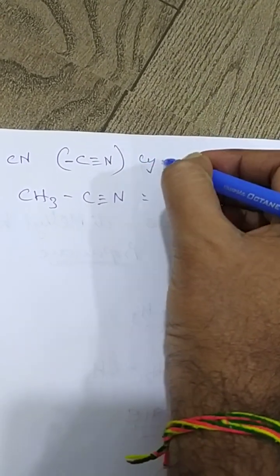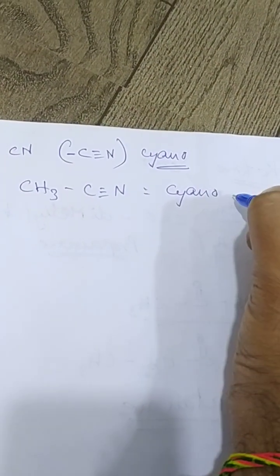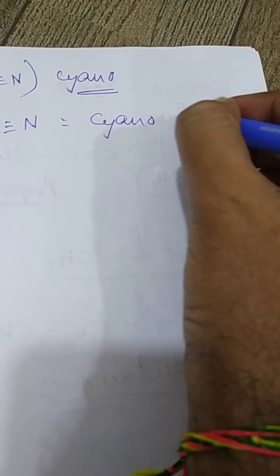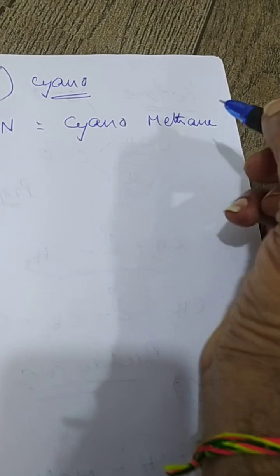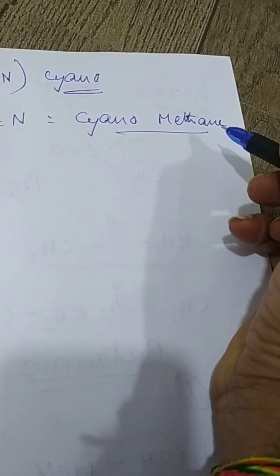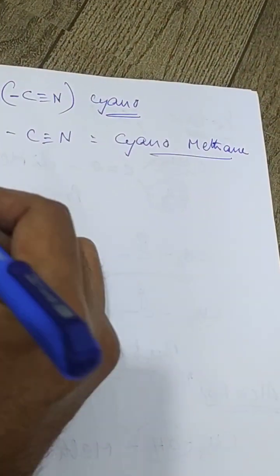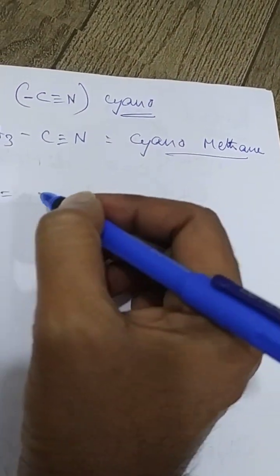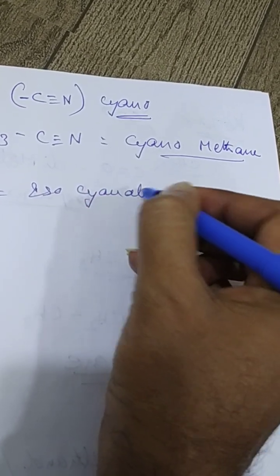CN means cyano, so cyanomethane is the scientific, IUPAC name. Now NC is isocyanide.